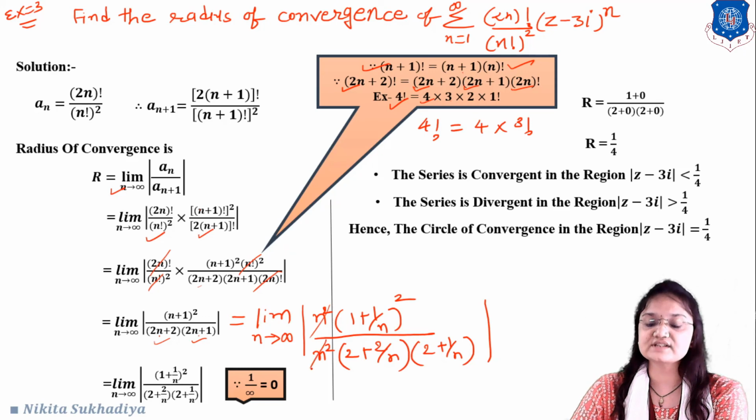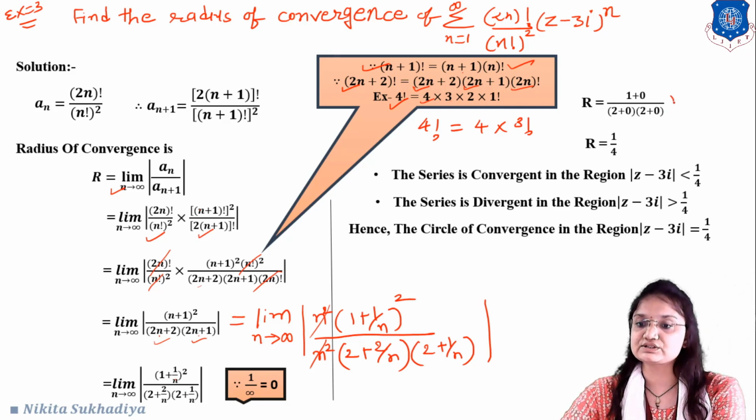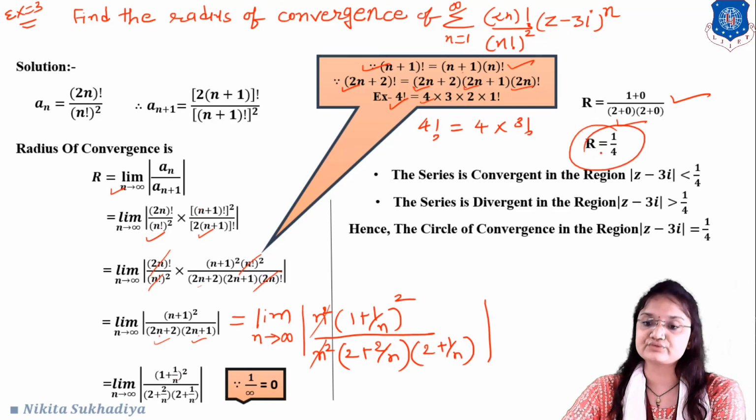By cancelling out this n square, we will get the next term, that is limit n tends to infinity 1 plus 1 upon n raised to whole square upon 2 plus 2 upon n into 2 plus 1 upon n. And by putting n tends to infinity here, this will become 1 upon infinity, the answer is 0. So we will get the next term, that is 1 plus 0 upon 2 plus 0 into 2 plus 0. So our radius of convergence is 1 upon 4.